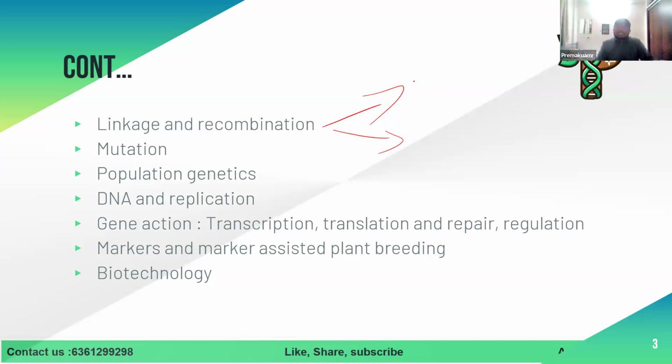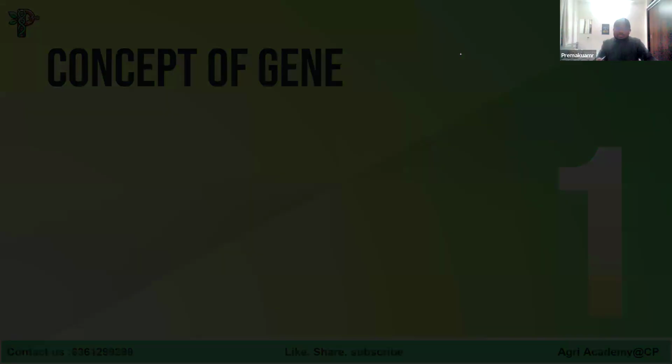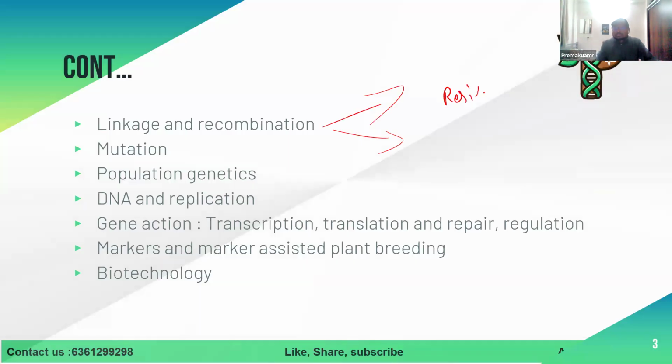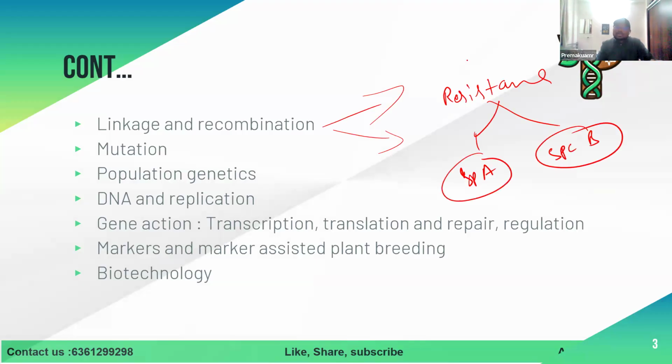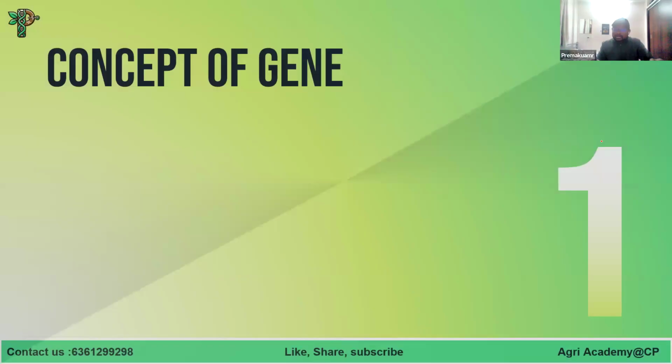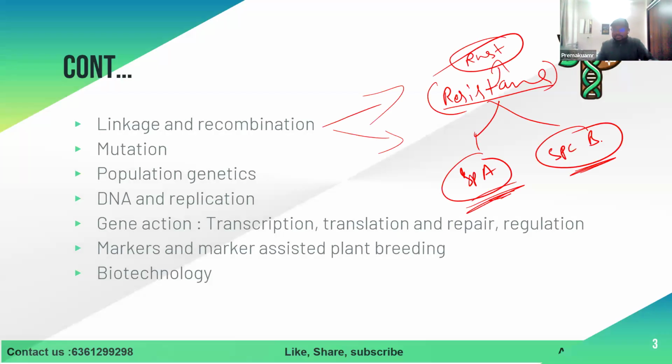Then again one question. For example, if there are two traits, resistance only, and you want to know, for example, species A and species B are both resistant to rust, whether the genes governing resistance to rust are the same or not, whether they are allelic or not, how are we going to check? Either they are alleles of the same gene or they are separate genes. How are you going to know? What test are you going to conduct?